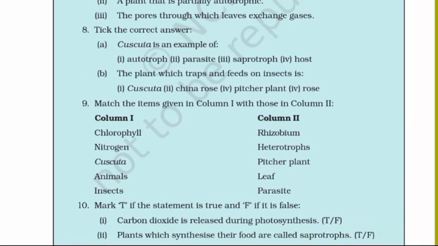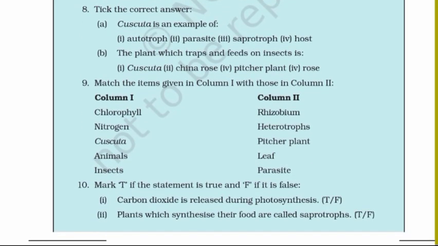A. Cuscuta is an example of 1. Autotroph. 2. Parasite. 3. Saprotroph. 4. Host. B. The plant which traps and feeds on insects is 1. Cuscuta. 2. China rose. 3. Pitcher plant. 4. Rose.